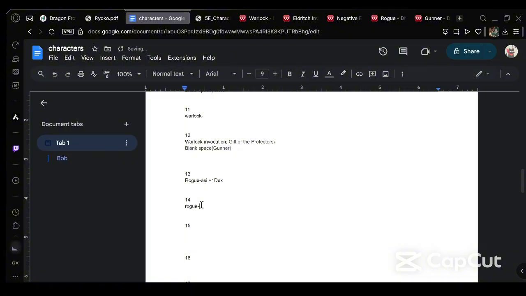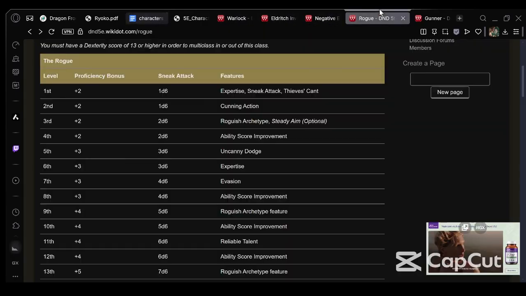Rogue, which gets Uncanny Dodge, which is 3d6. Then we go to level 15. So that would be 6th level for Rogue.